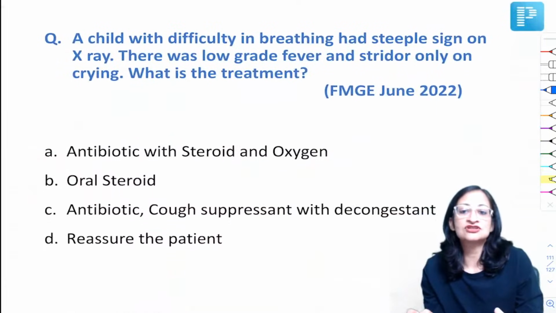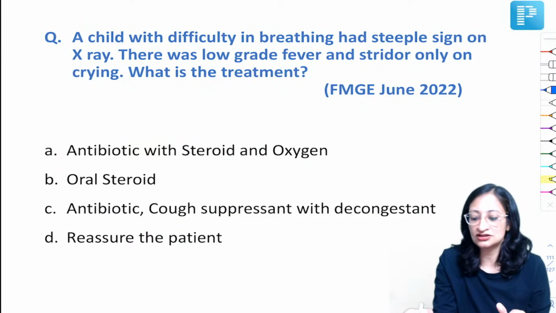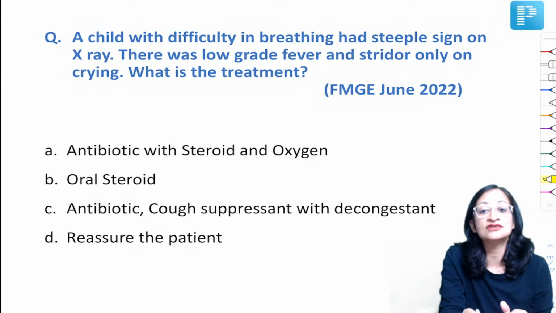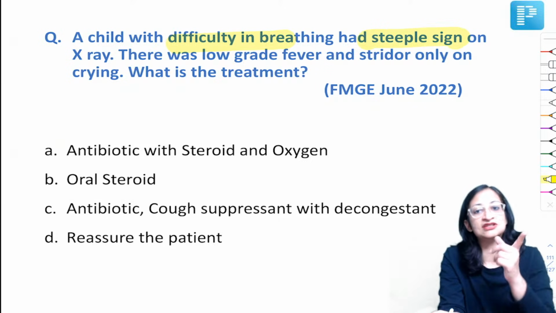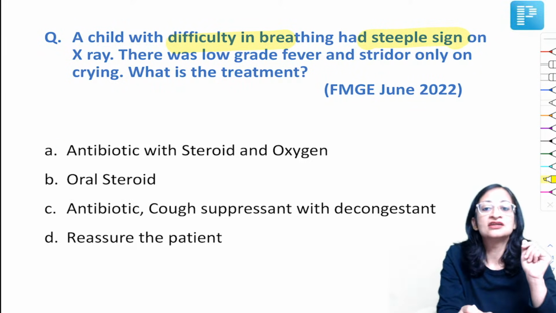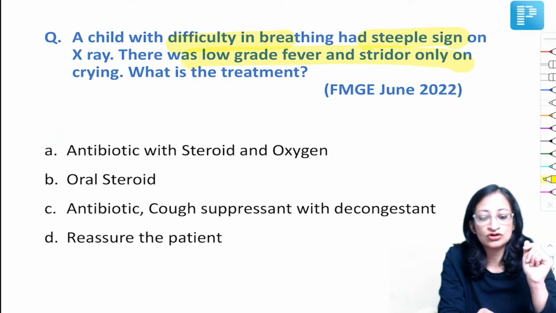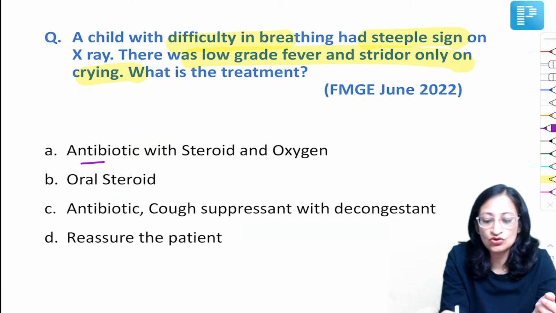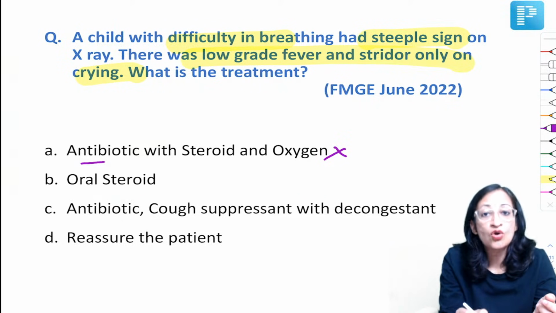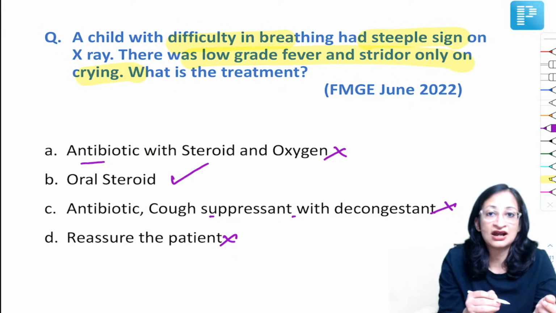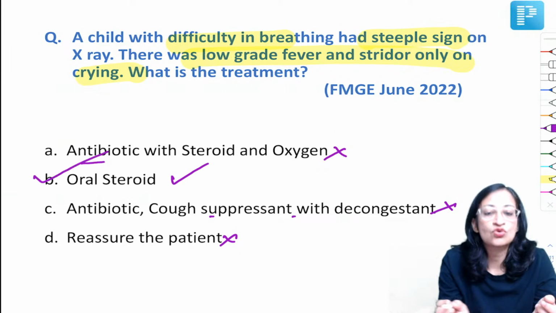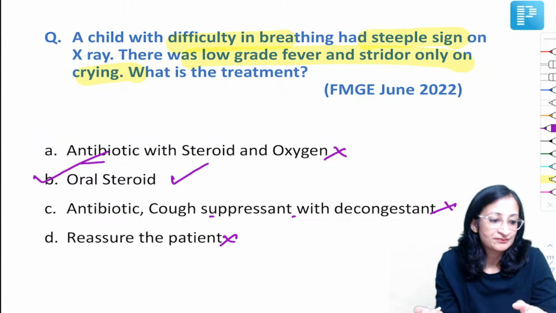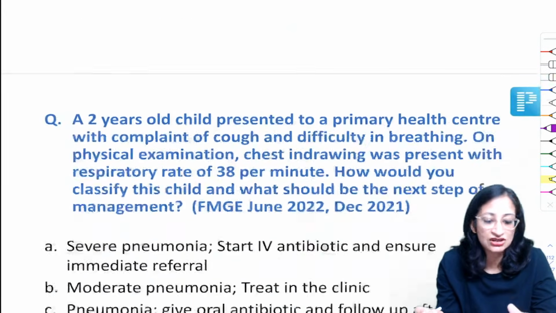So there comes the genesis of another question that was asked in the June 2022 exam. Again, a child with difficulty in breathing had steeple sign. That means the diagnosis is croup. There was low grade fever and stridor only on crying. What is the treatment? Is it antibiotic with steroid on oxygen? No, we do not want to give antibiotic in croup. Oral steroid? Yes. Antibiotic, cough suppressant, decongestant? No. Reassuring the patient only will not help, right? So we know the best answer here is oral steroid. Okay. Very good. Now, Sheen, Hitesh, Ajay.